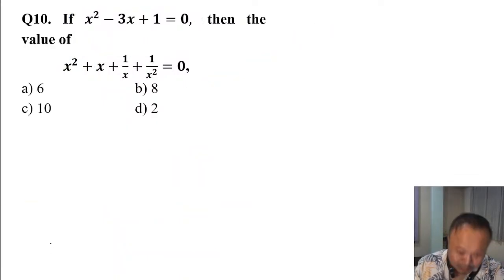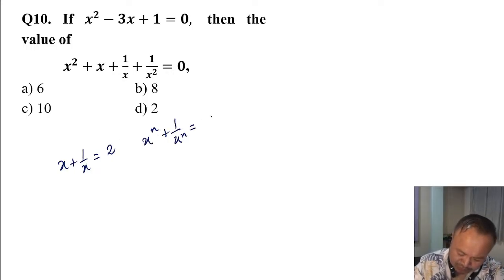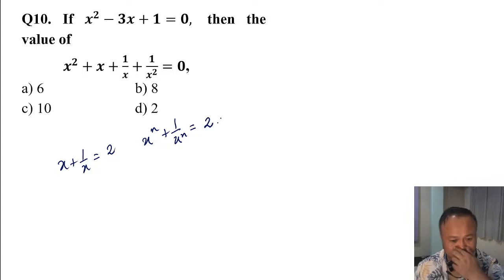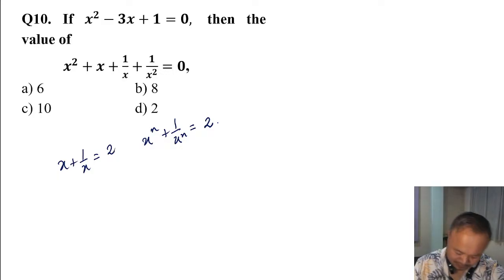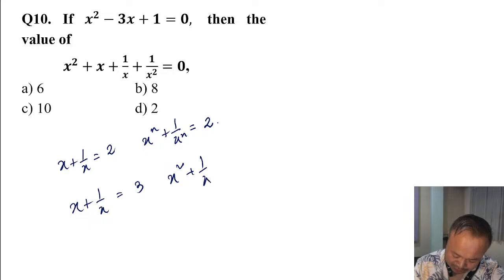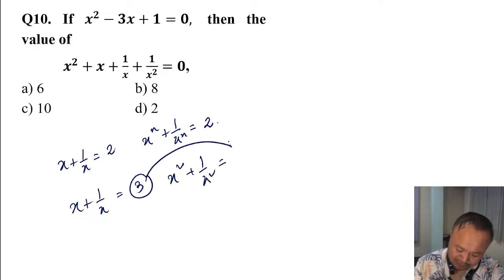Before this, a very important concept. If x plus 1 by x is equal to 2, then x to the power n plus 1 by x to the power n is again 2. Same as concept number 1. Remember concept number 2: if x plus 1 by x is 3, for example, then x square plus 1 by x square is 3 square, 9, minus 2, that is 7.